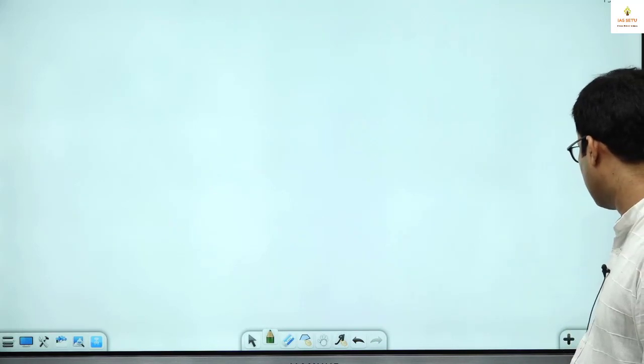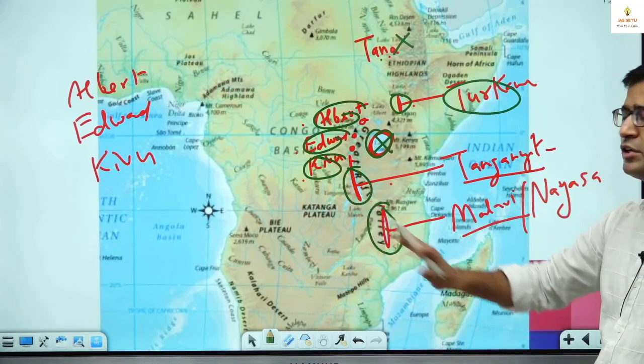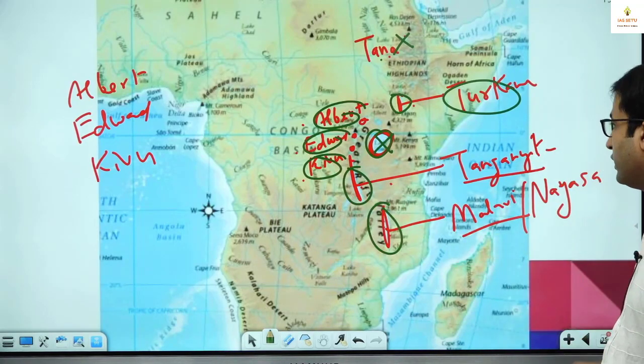Next is Lake Victoria. This is Lake Victoria. Albert, Edward, Kivu, only location, more than enough.